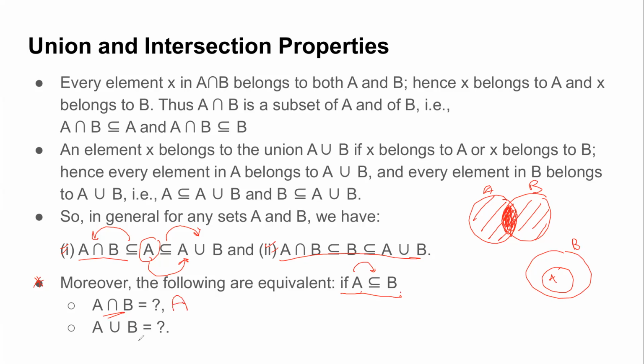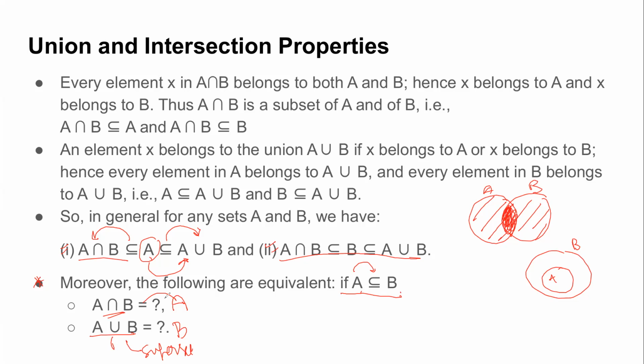What about union? In union, what do we want? We want all the elements which are in A as well as in B, right? So I need to have the enclosing set, and the answer to this is B. So in general, whenever I have a set contained in another, the union will always be the superset, and the intersection will always be the subset of the given set, right?